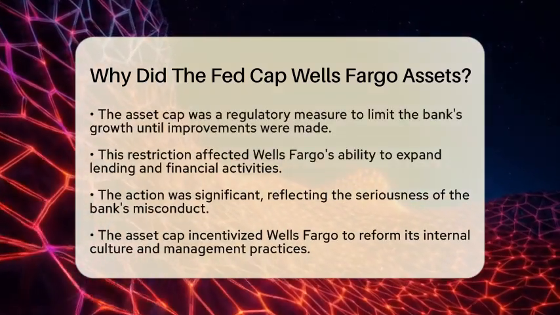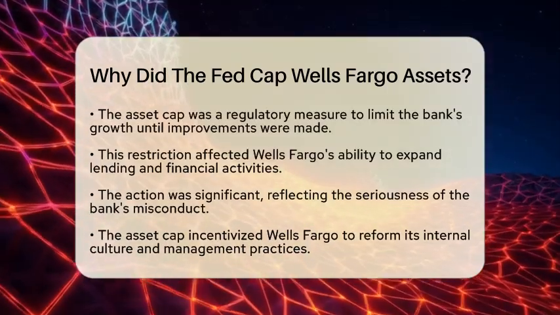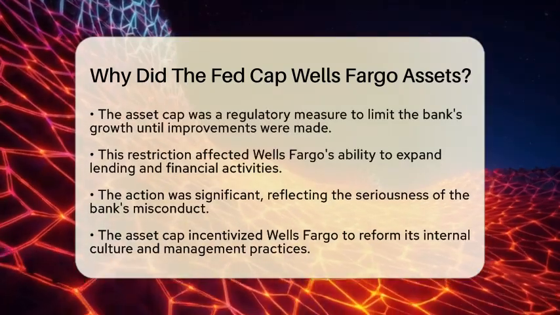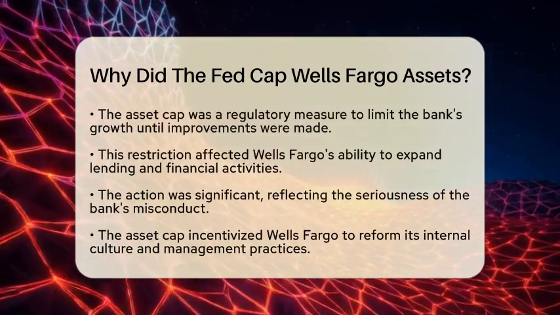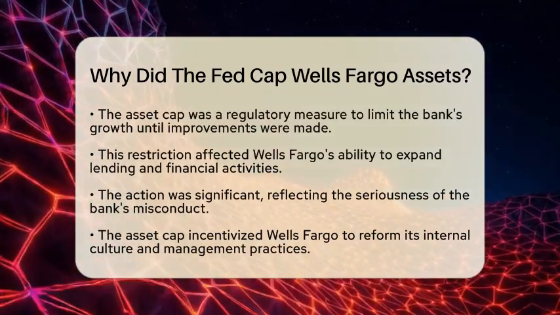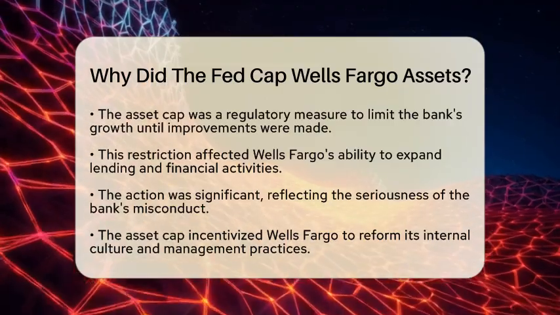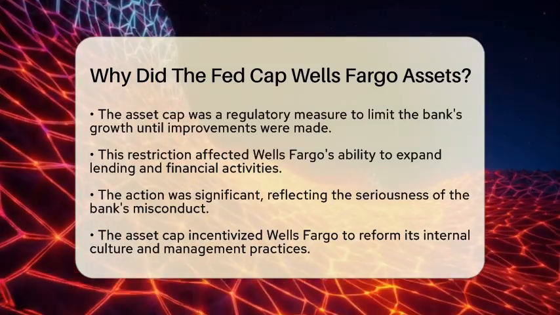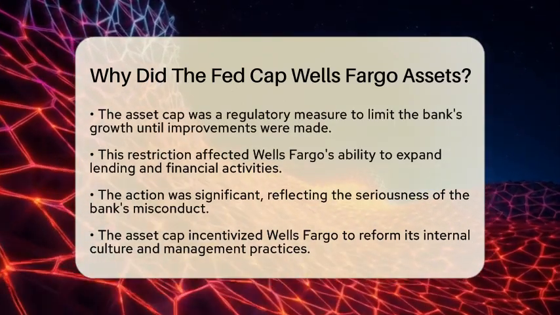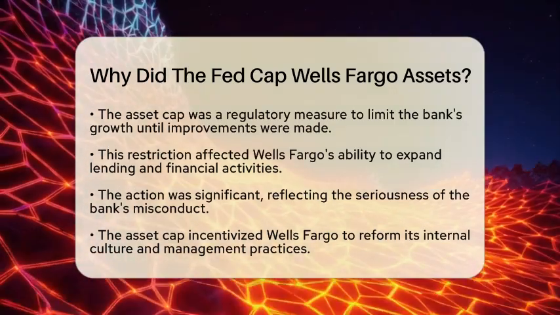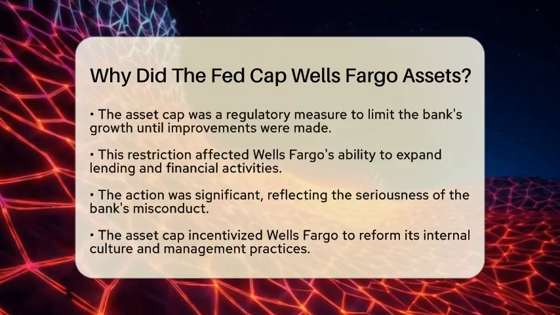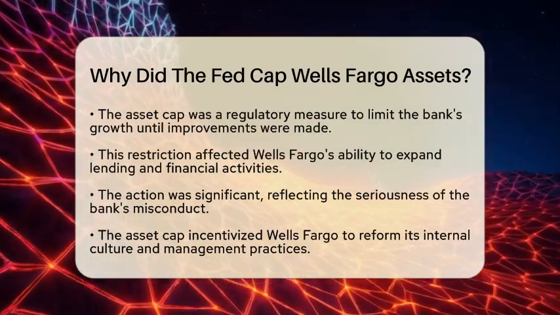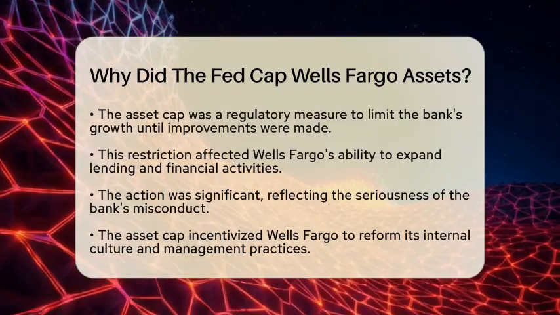The Federal Reserve's asset cap was a regulatory action aimed at limiting the bank's growth until it could prove it had made necessary improvements. By capping the total size of Wells Fargo's assets, the Federal Reserve restricted the bank's ability to expand its lending and other financial activities. This was a way to reduce potential risks to the broader financial system. This action was quite significant and unusual, reflecting the seriousness of Wells Fargo's misconduct.